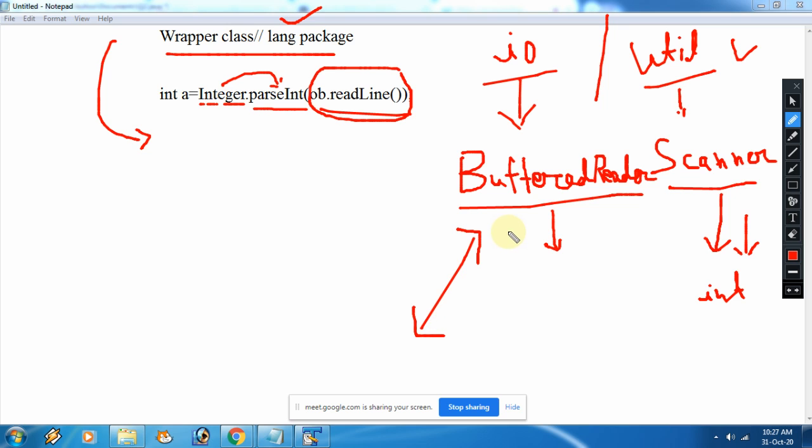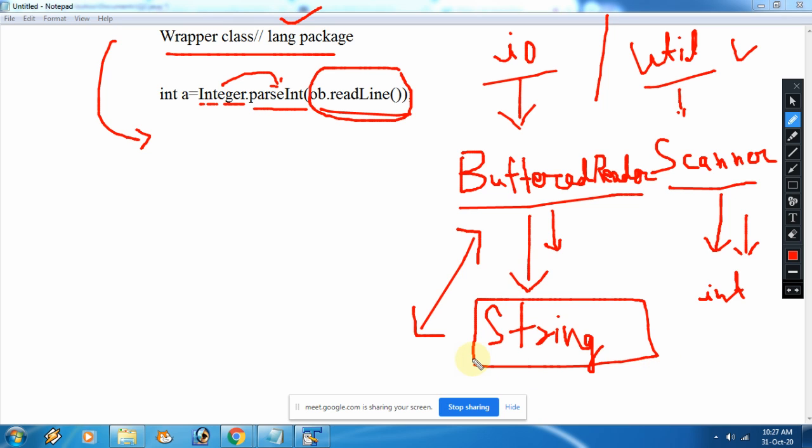When you are taking the input from the buffered reader, there are so many input statements available to take input of that particular type. And when you are using buffered reader, whatever input you are taking, you are taking in terms of string only. If you know the buffered reader, you must understand this, whatever input you take using the buffered reader class is in terms of string. So now the concept of the wrapper class comes under this buffered reader class.